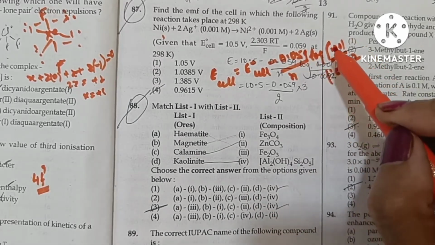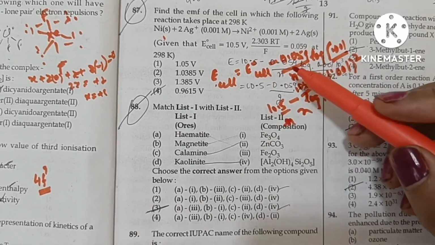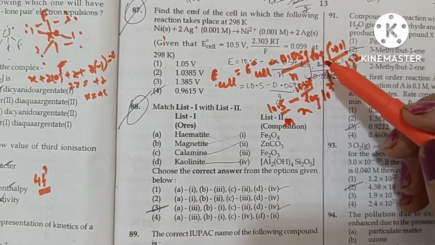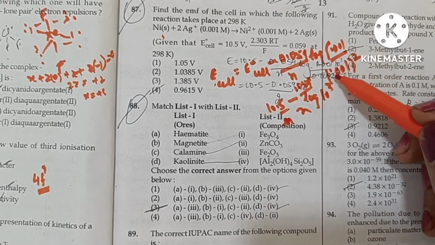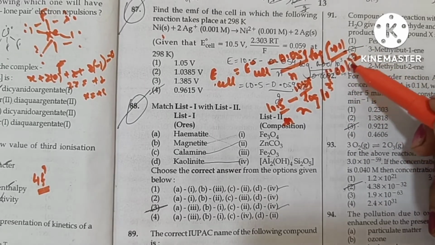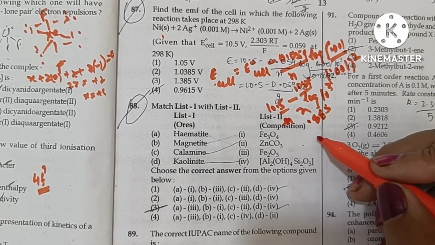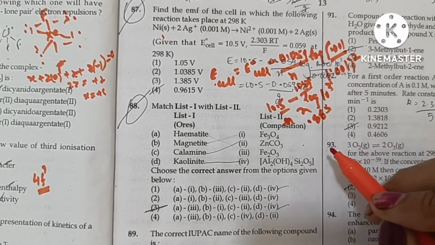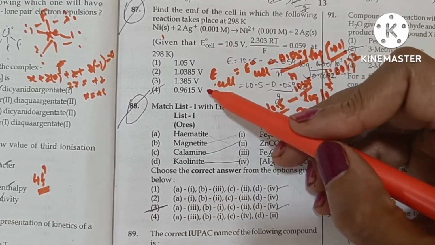Putting the values, E of cell is equal to 10.5 minus 0.059 upon 2 log of 0.001 upon 0.001 square, silver square. That is 10.5 minus 0.885. The answer does not match with any of the above.